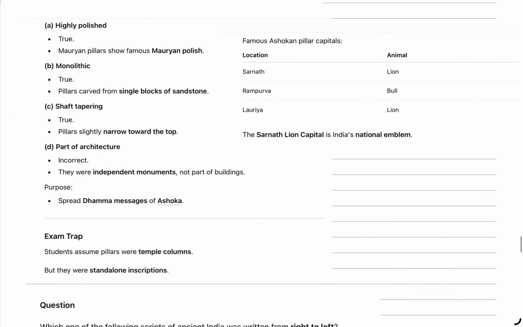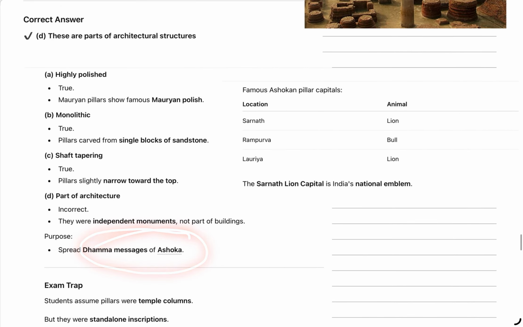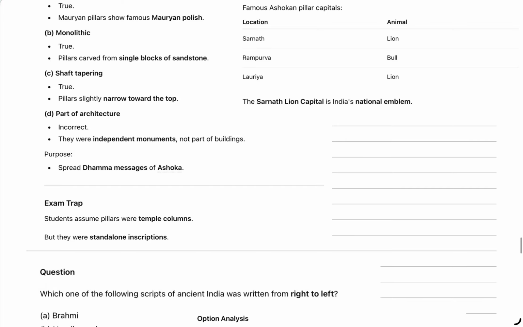What was the purpose of these pillars? To spread the dhamma of Ashoka. And these pillars were not associated with temple columns, they are standalone pillars.